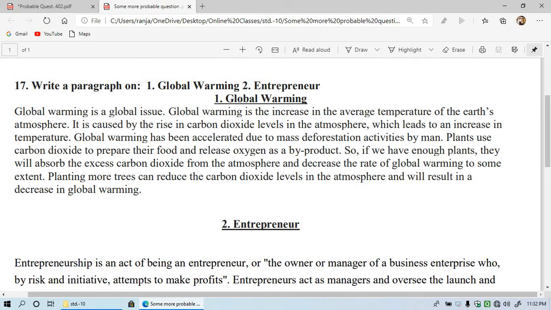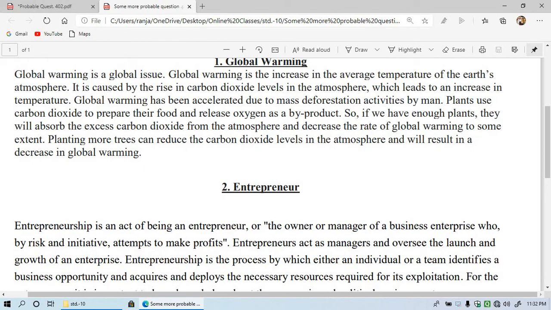So global warming is a global issue. It is not the issue of one country, but every country, the whole world, thinks about how to reduce global warming. So it is a global issue. Global warming is the increase in the average temperature of the Earth's atmosphere. So what happens in global warming?